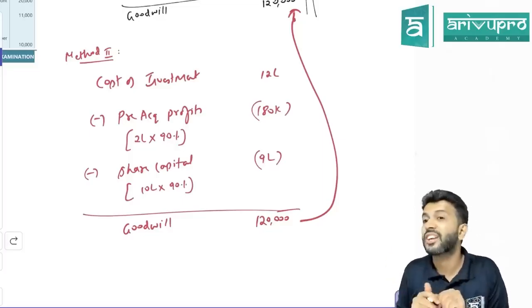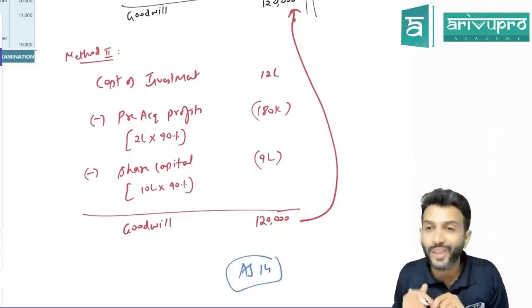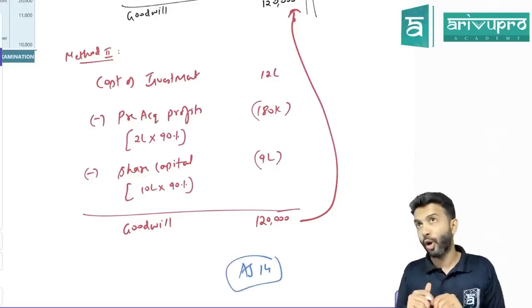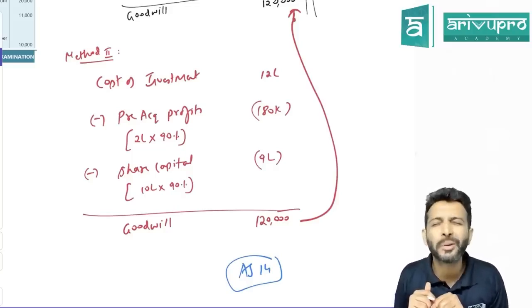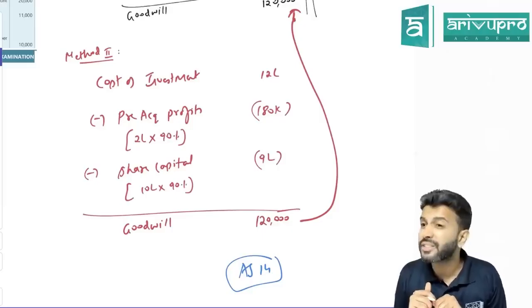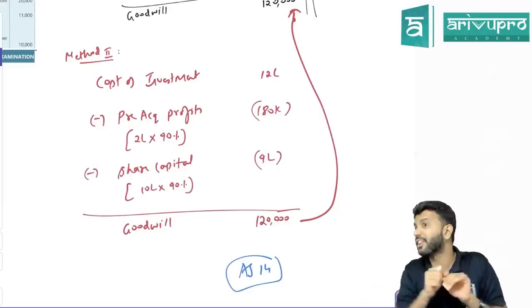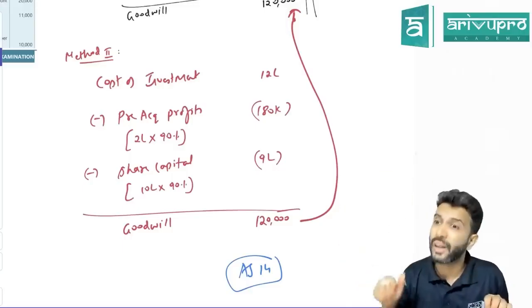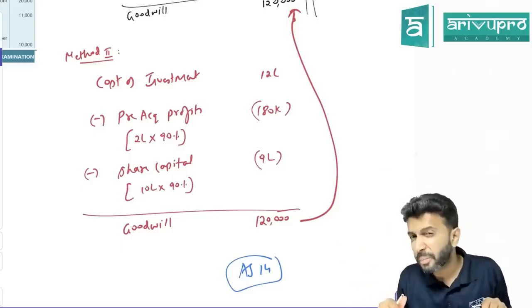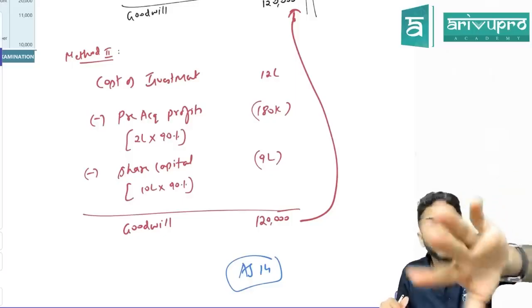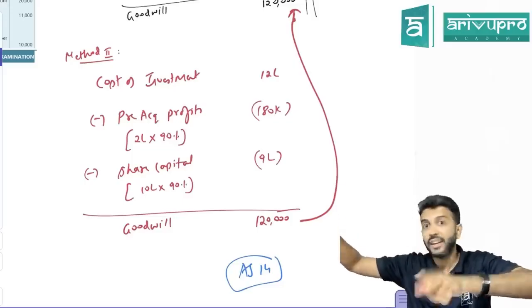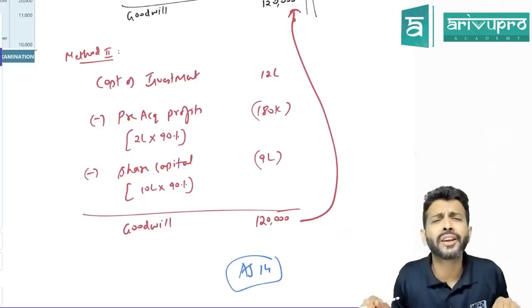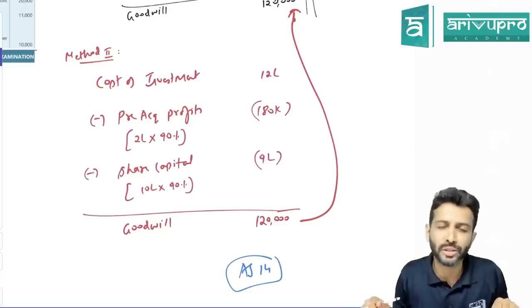The goodwill that you calculate is as per AS 14. In your CA intermediate syllabus, AS 14 deals only with 100% acquisition, meaning A Limited absorbed 100% of B Limited, X Limited acquired 100% of Y Limited. But to get control, do you want 100%, or is more than 50% good enough? More than 50% is also amalgamation. If A Limited absorbs 60% of B Limited, it is also amalgamation, just that it is not there in your syllabus. In CA final you'll learn.